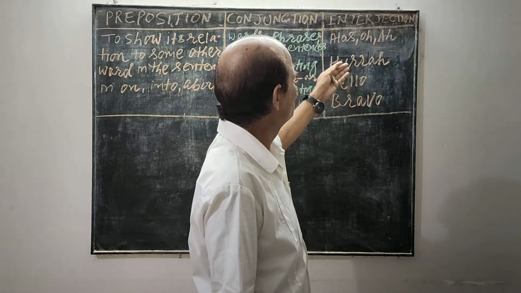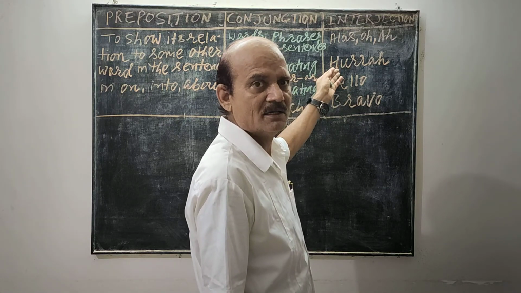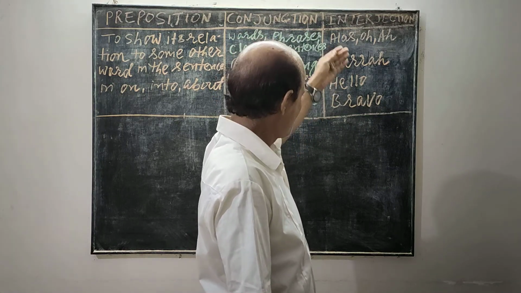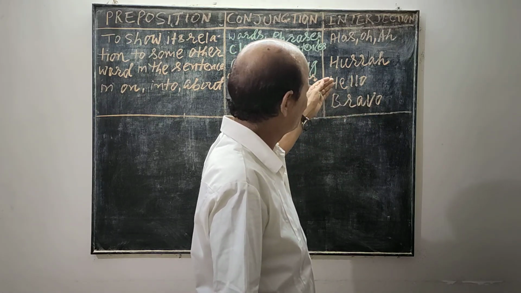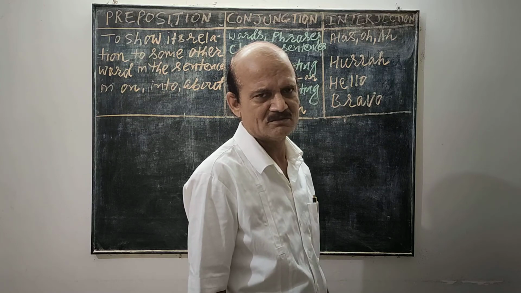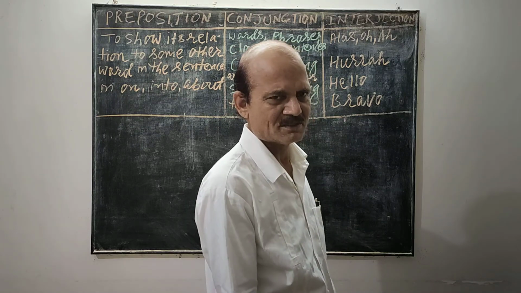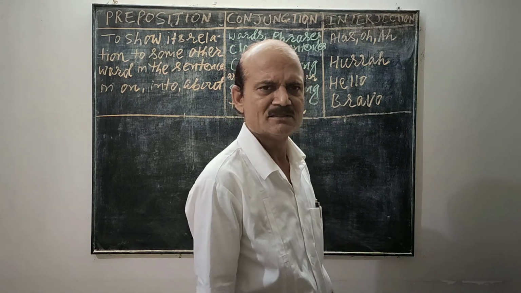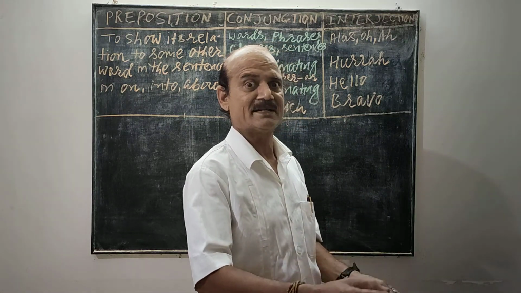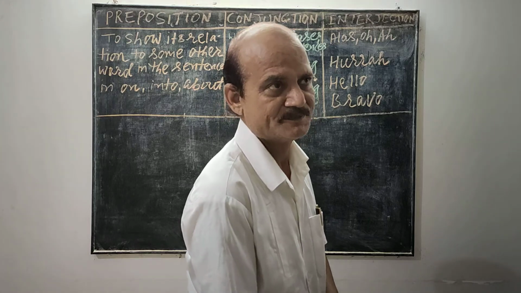When we are very happy, hurrah, hip hip hurrah. For surprise, hello, bravo, usually during a game or when somebody does better than expected.